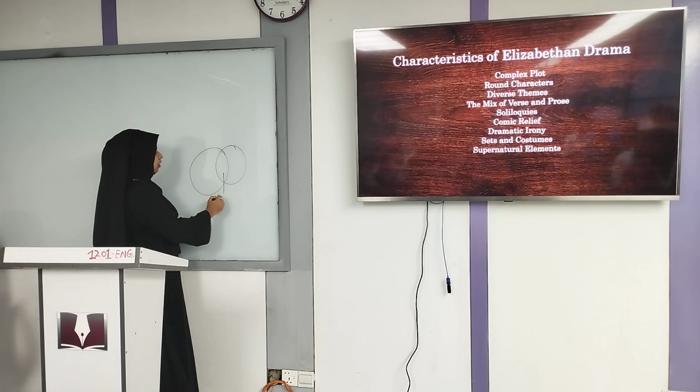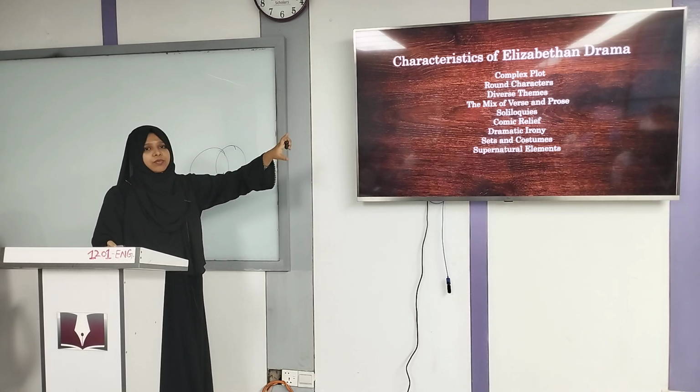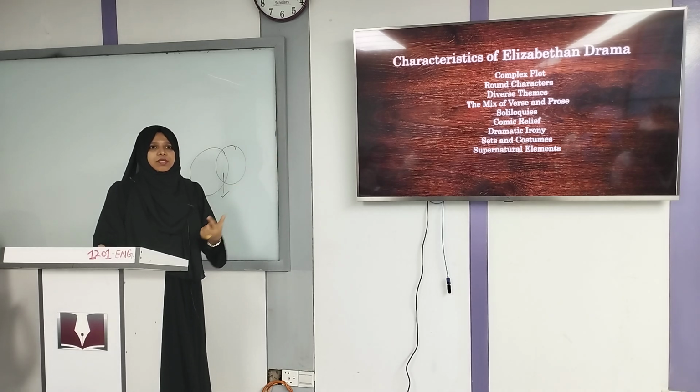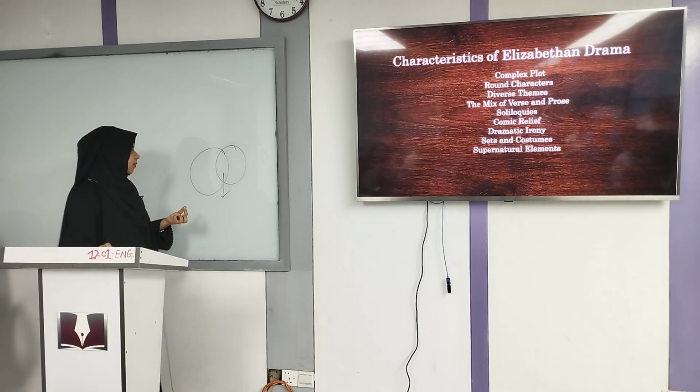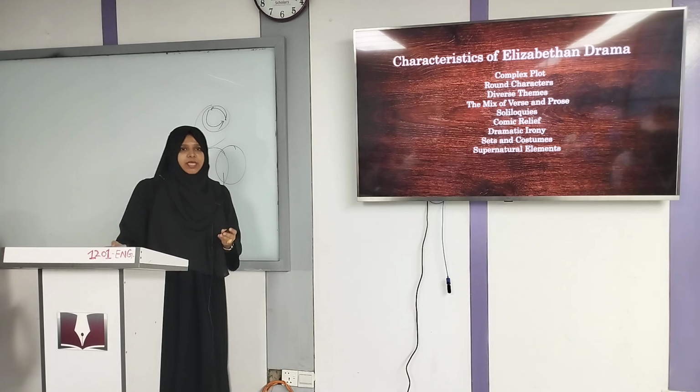We all are grays. This is where we see Dr. Faustus is a gray character. He was a good person, a scholar, and then he was misled by Mephistopheles. These good traits and bad traits are always circling around his character. So this is why it is called round characters.